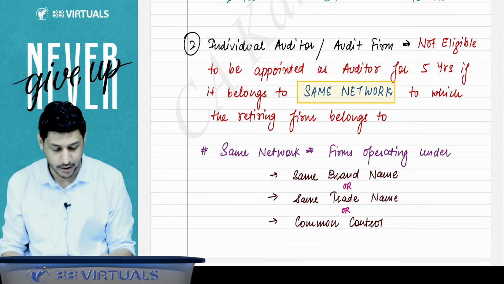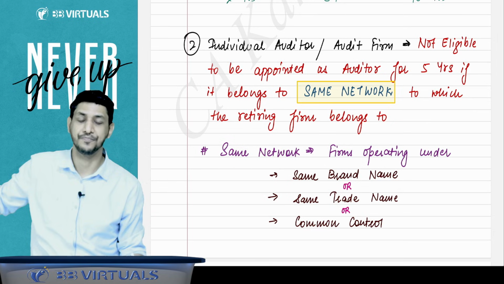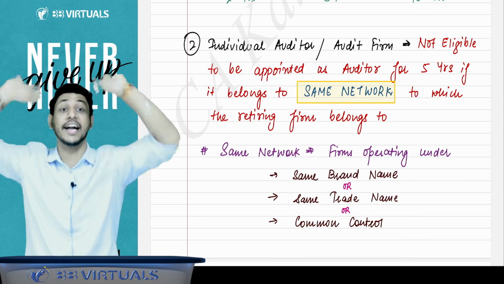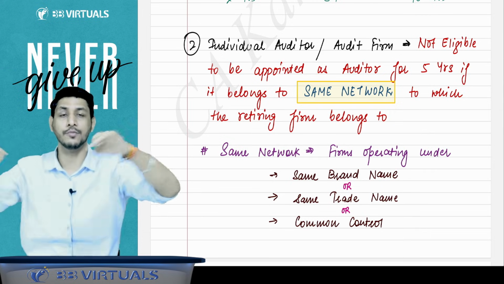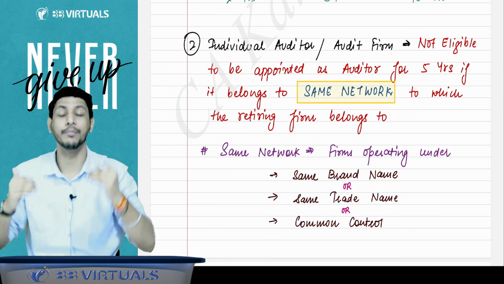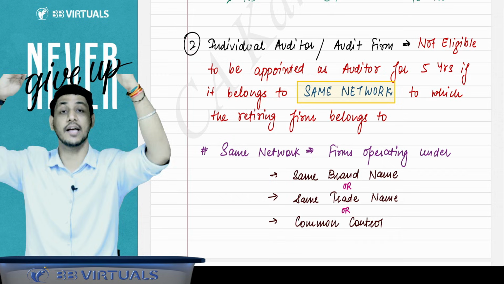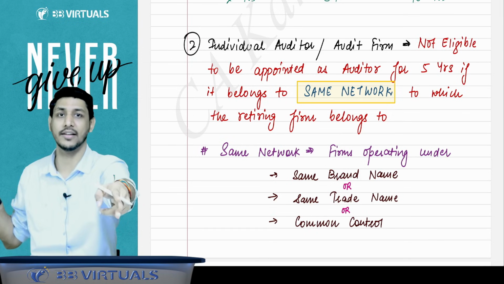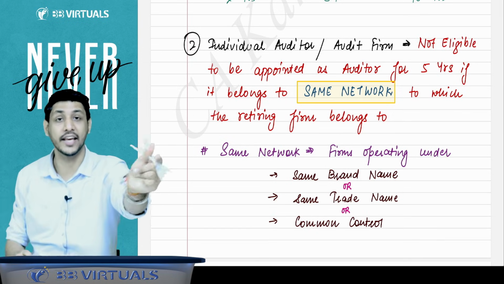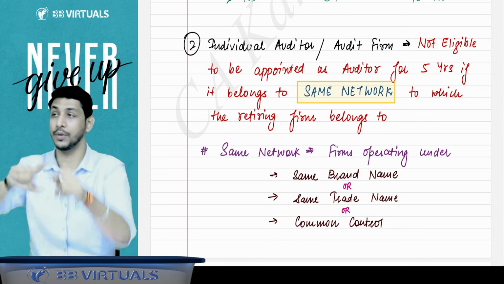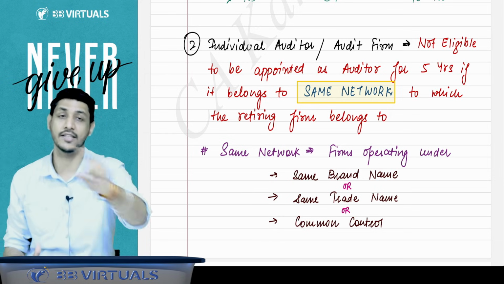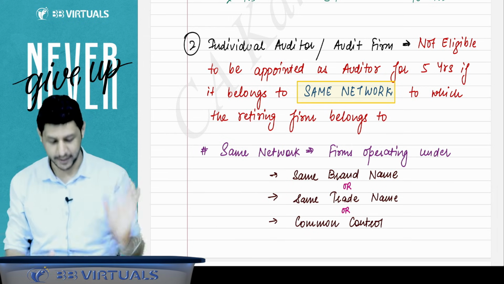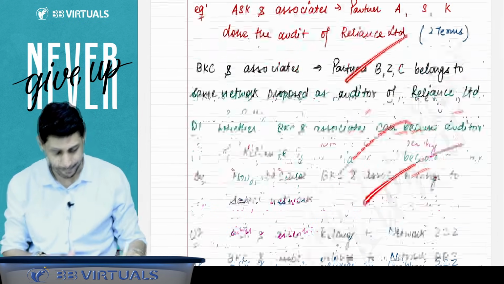If the individual auditor or the audit firm, suppose the retiring firm and the new proposed auditor, both belong to the same network. Sir, what is the same network? Firms operating under the same brand name, same trade name, same control, will be considered as working under the same network. So suppose Deloitte and KK and Associates are under the same network, and Deloitte is retired from Reliance, then KK and Associates will also not be able to be appointed as auditor in Reliance. KK and Associates will not be eligible for 5 years. They will also be disqualified. I have given you an example on this also.